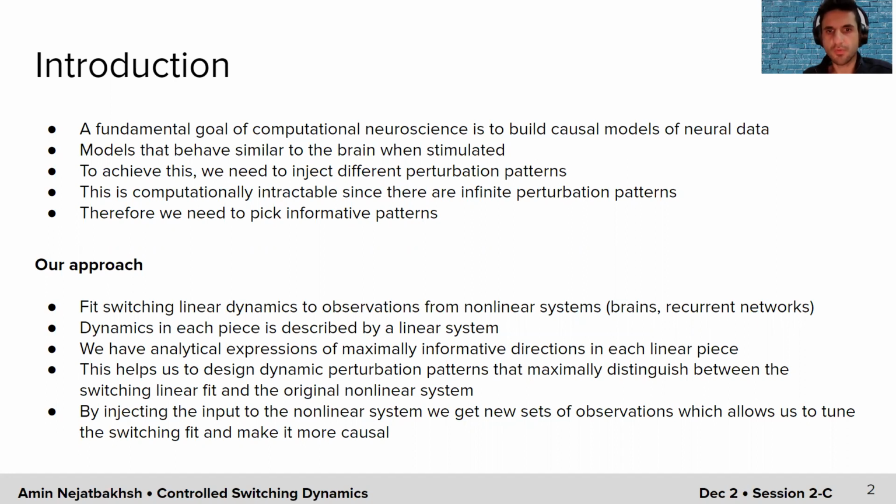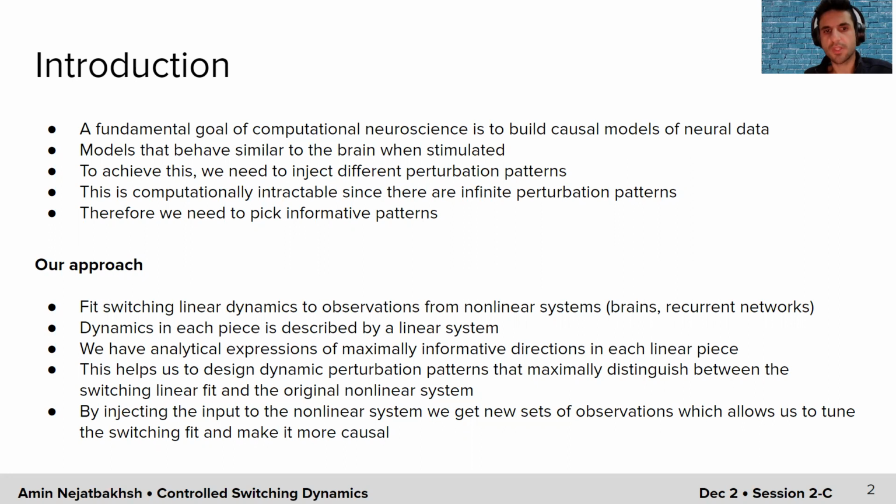So we'll use this analytical expression to find the input stimulus or perturbation pattern that controls the state of the system towards those maximally informative directions in the linear state.